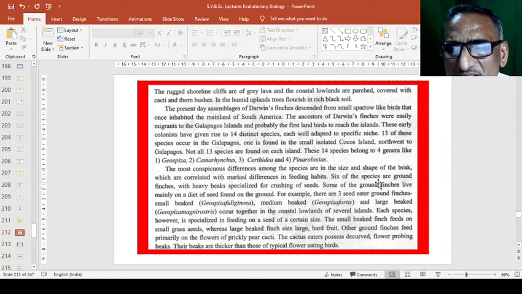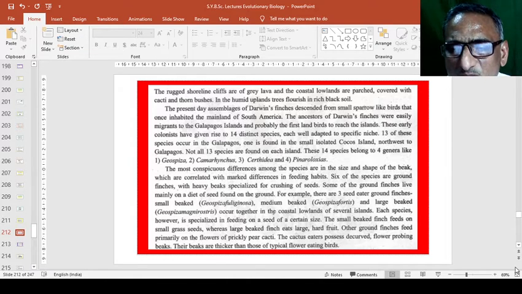Six of the species are ground finches with heavy beaks specialized for crushing seeds, and some of the ground finches live mainly on a diet of seeds found on the ground. For example, there are 3 seed-eater ground finches: small beaked, medium beaked, and large beaked. They occur together in the coastal lowland of the islands, and so they feed on the seeds.